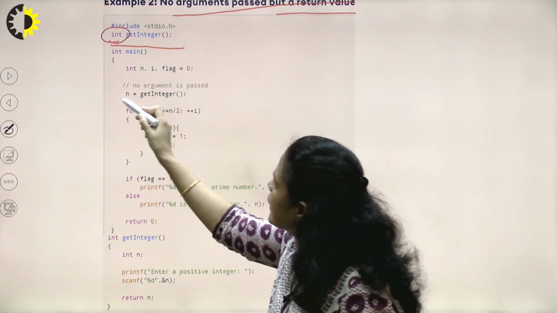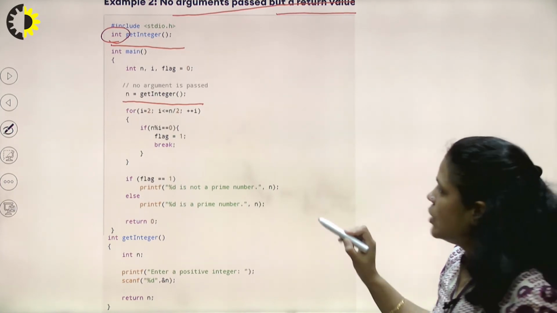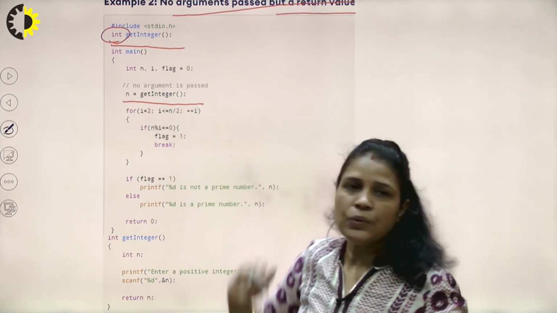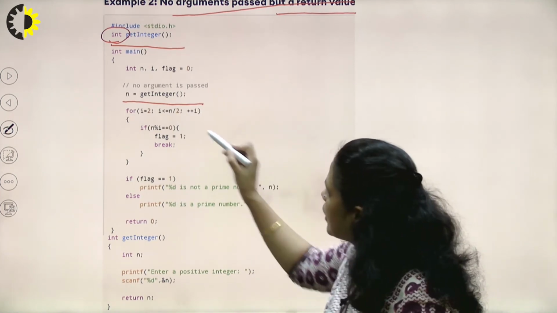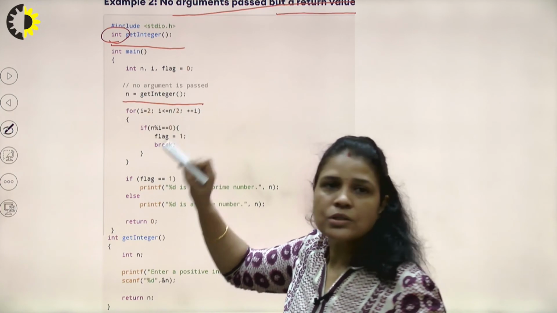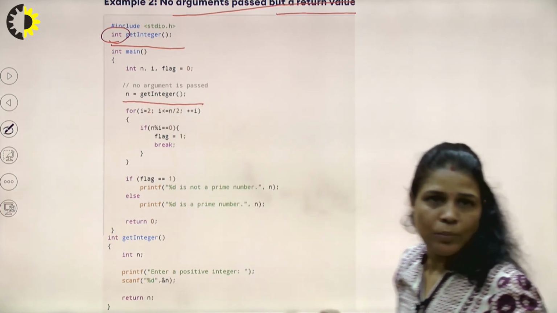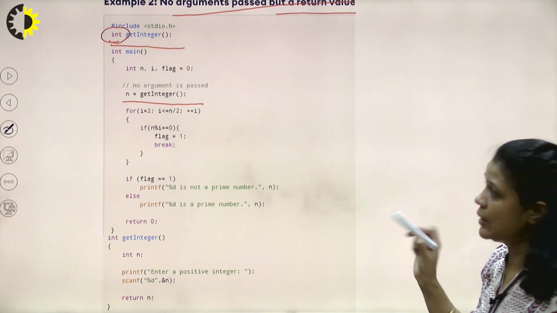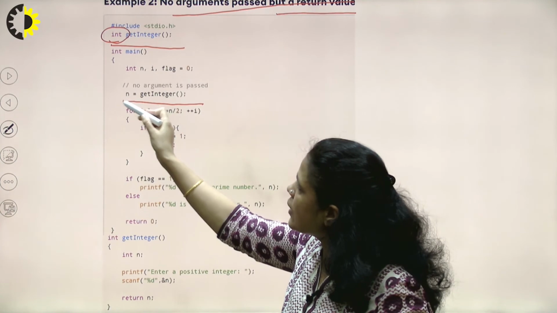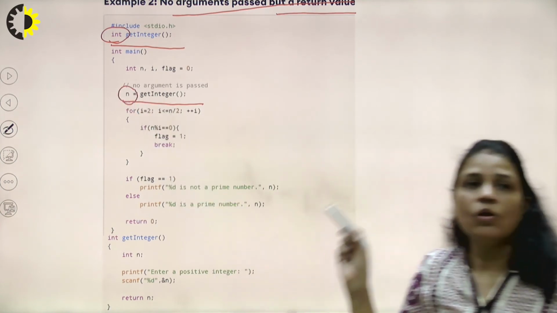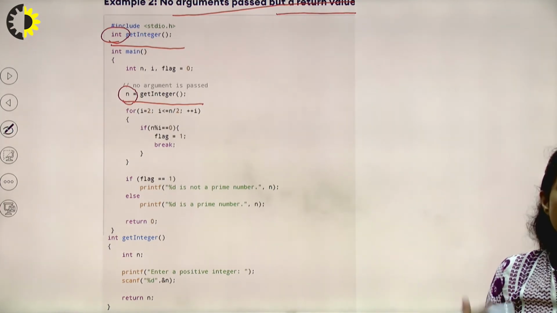And the again important statement is the calling. At the time of calling, we'll call our function in the main function. Because the function is not taking any argument, we'll write the function name with small parentheses which are blank. But this time the function is returning something. It means we require some variable here of the same type so that we can carry the returned value.